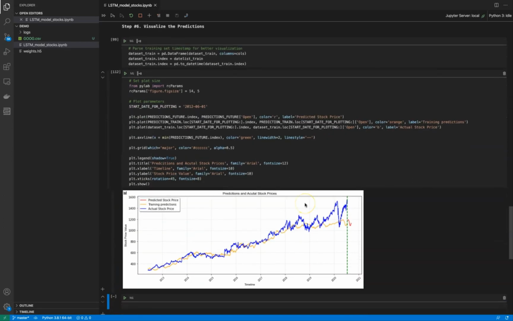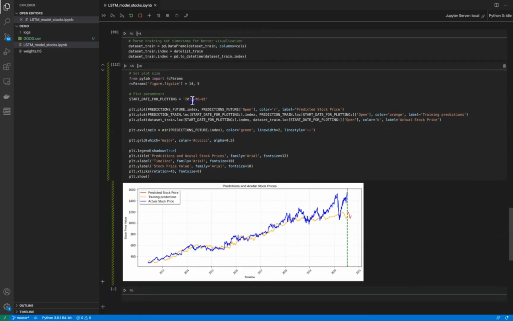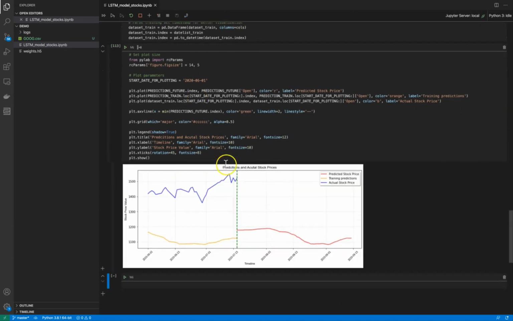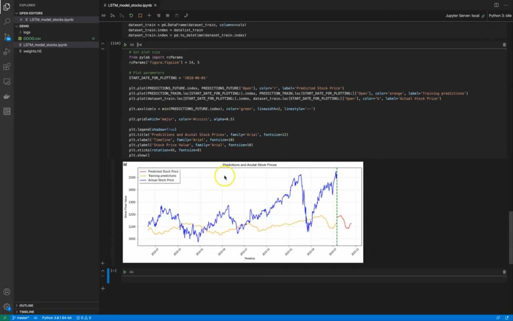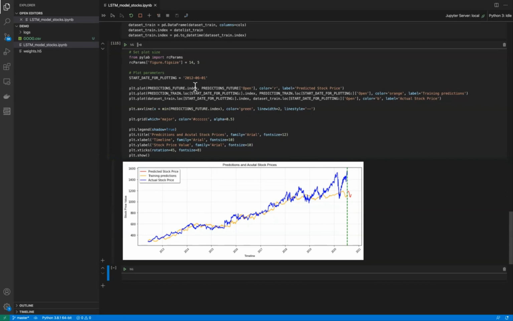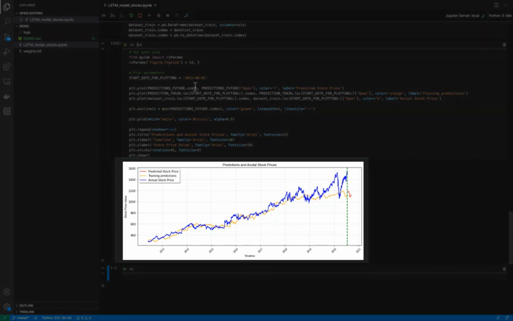I think a good idea in this scope would be to add more features from other stocks, for example Tesla, Yahoo, etc., and group all those features into one model to make the original data more complex and robust to get more accurate results. In our tutorial, we get a result where the accuracy is more or less good, but at the end our prediction is getting worse because the standard deviation in the original dataset is increasing.